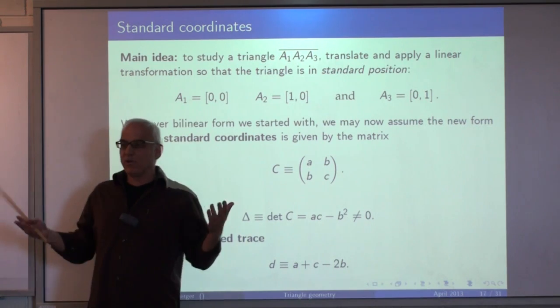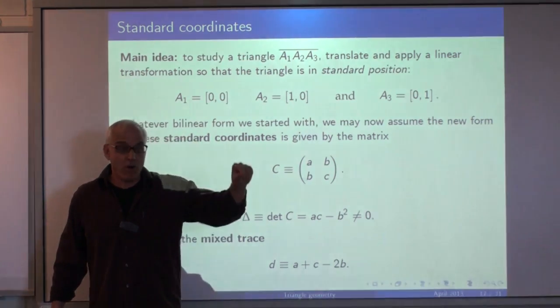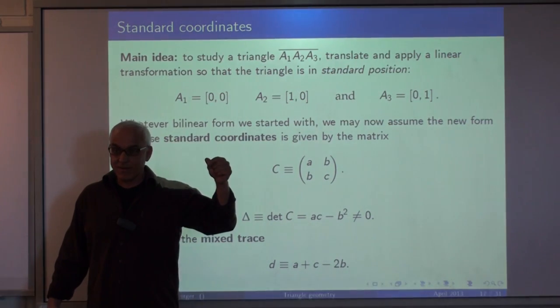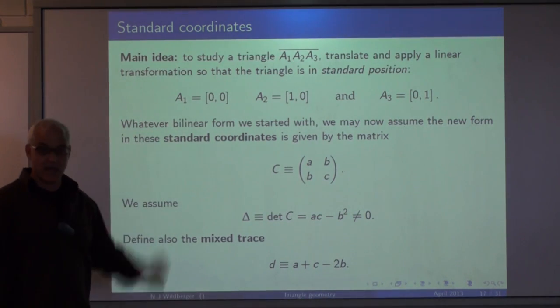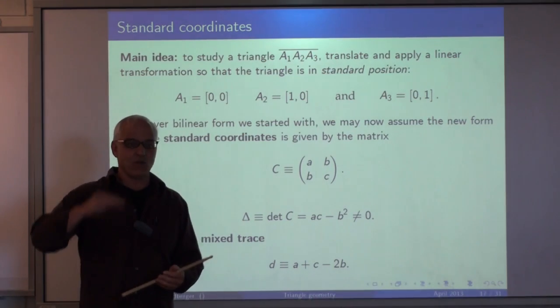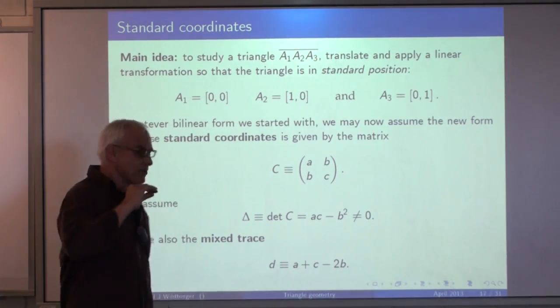Okay, so why don't people who do geometry do this? Well, it's because the bilinear form that you're considering, usually the Euclidean one, changes if you do that. It changes exactly in the way that we've just discussed. But that doesn't bother us because our technology works for any bilinear form. So that's good for us.